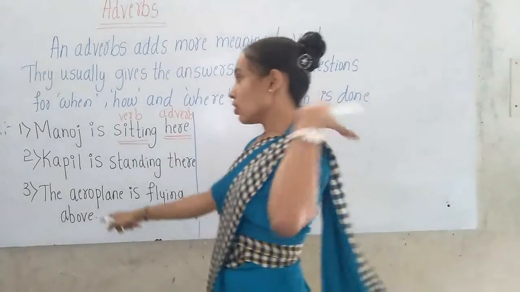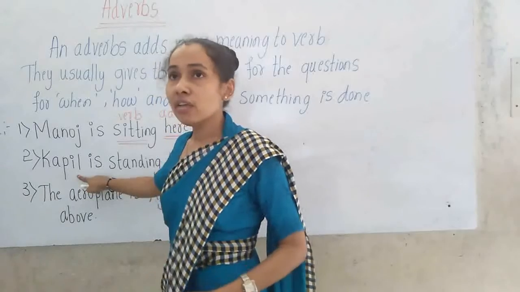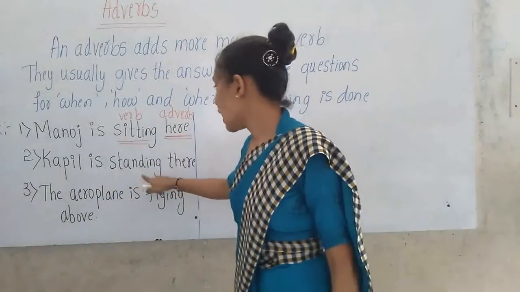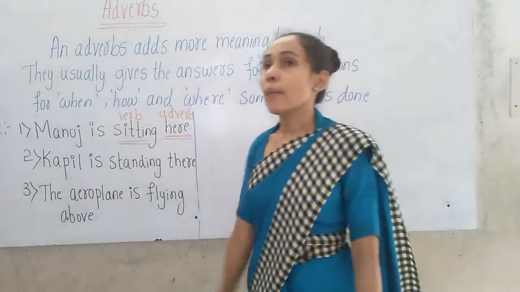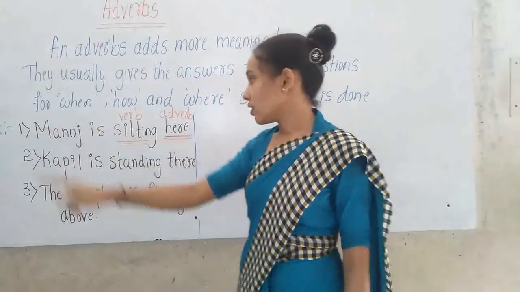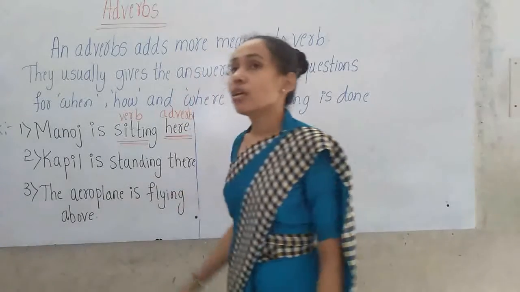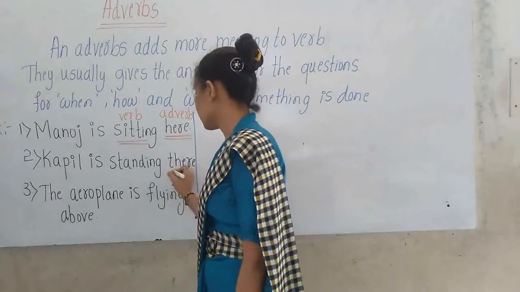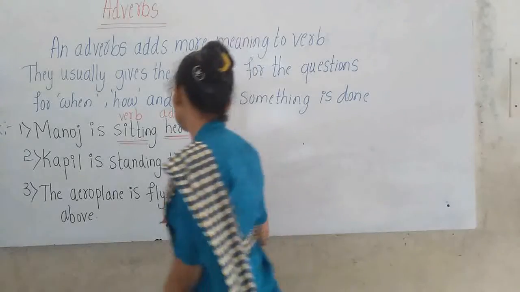Then look at the second one, children. What does it say? Kapil is standing there. So here, which is the adverb? There.